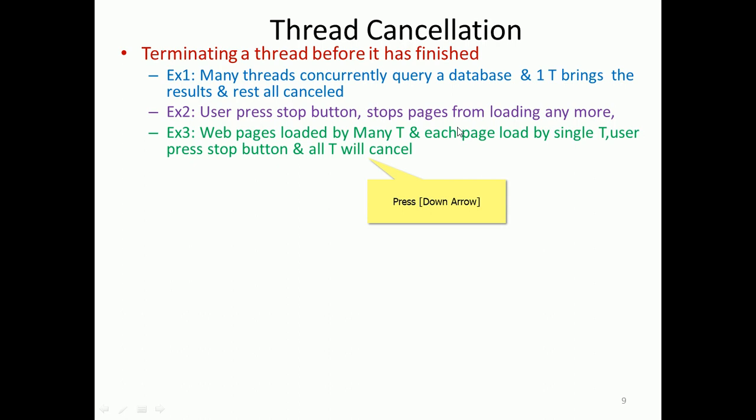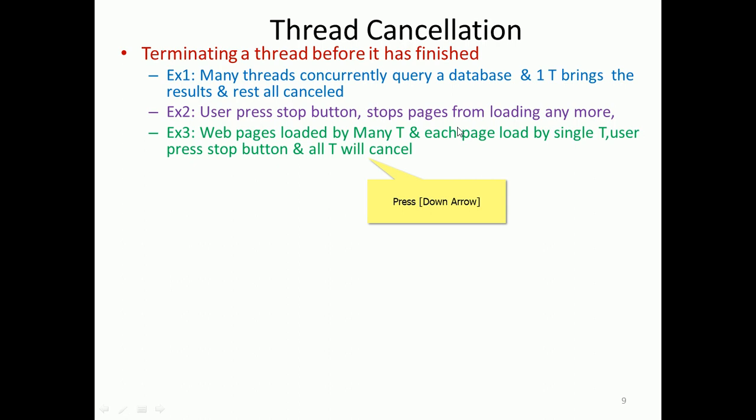We have seen a similar scenario in the many-to-one relation between user threads and kernel thread. Any one thread blocked by IO or some other operation causes the remaining threads to be cancelled too, because the kernel has only one thread, so many threads interact with one kernel thread.